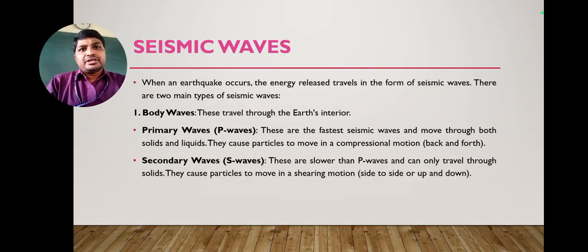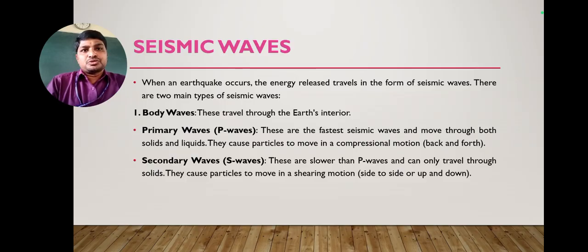And then what are seismic waves? Here the seismic waves are of two types. One is body waves, the second one is surface waves. The body waves are also divided into two types, primary waves and secondary waves. What is the meaning of primary and secondary? Primary means P waves, secondary means S waves. Primary waves are the fastest seismic waves, and they move through both solids and liquids.